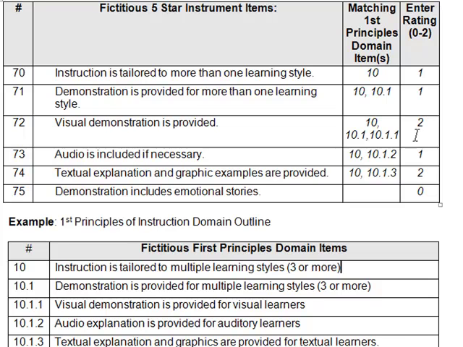We continue like this, and in some cases, if we go down to 75, "Demonstration includes emotional stories," appealing to an emotional learning style, we look down here and don't find anything. So we leave it blank and enter the rating 0.